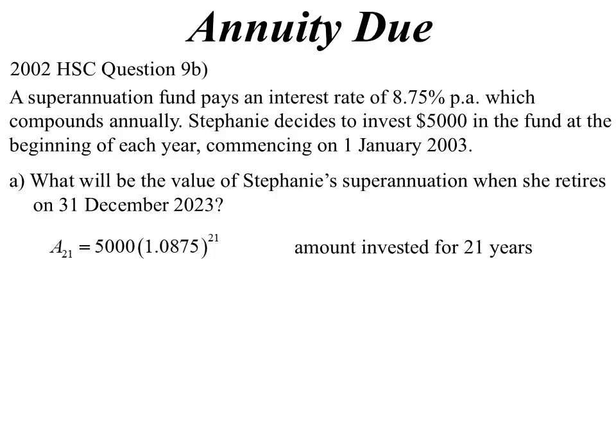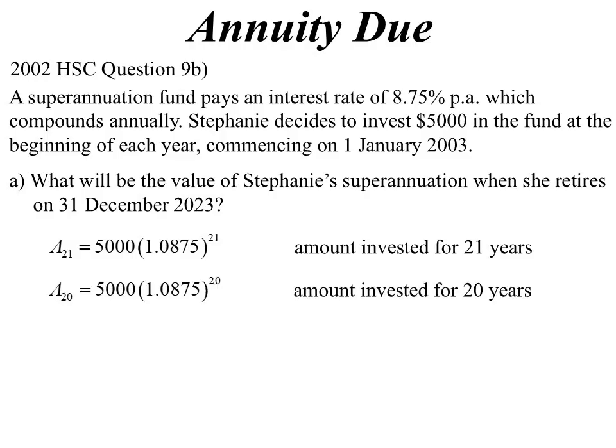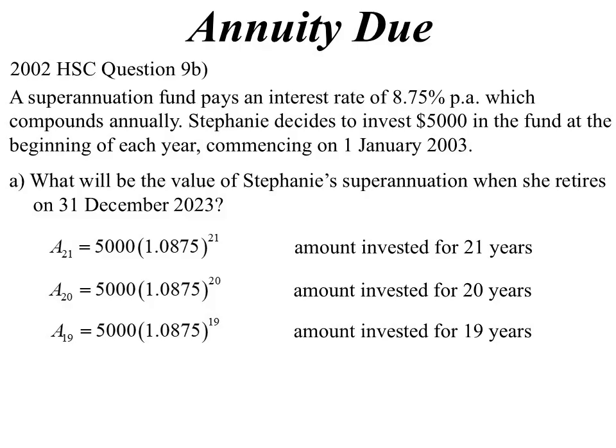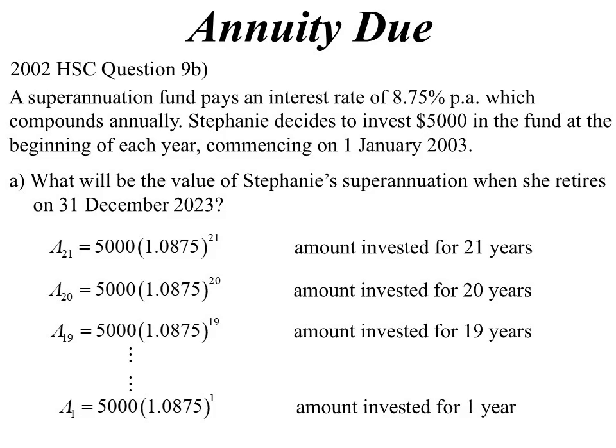So that very first investment that she makes will be in there for 21 years. Applying the compound interest formula to that, then we just get 5,000 times 1.0875 to the power of 21. But then the next year she's going to invest another $5,000, but that'll only be in there for 20 years. And then the next year, but that'll only be in there for 19 years, and so on and so on and so on, till she gets to the last investment, which will just be in there for 1 year. So the total amount of that superannuation will be all of those added together.